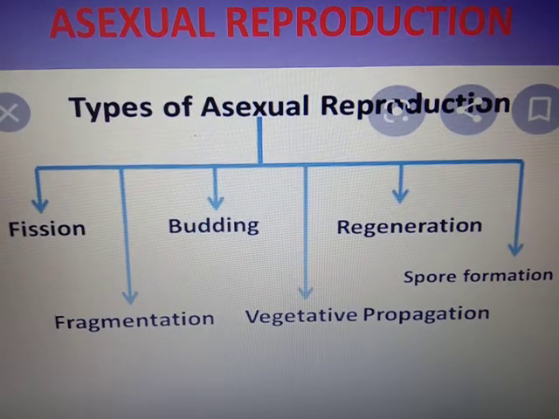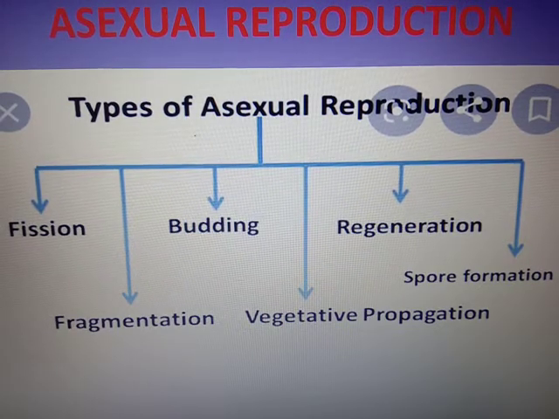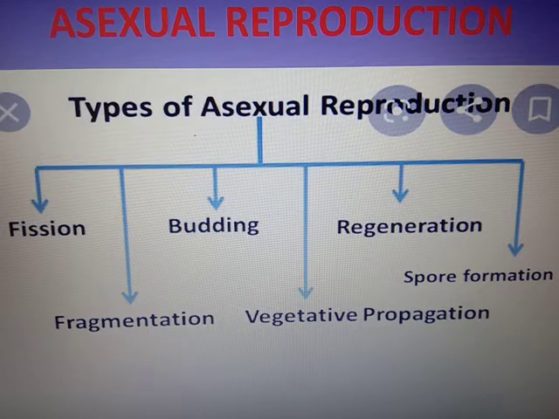Reproduction is of two types, sexual reproduction and asexual reproduction. Reproduction means continuity of generation occurs only through reproduction. Reproduction is a biological process. In asexual reproduction, a single parent is required. There is no fusion of gametes in asexual reproduction. Asexual reproduction is classified into different types: fission, fragmentation, budding, vegetative propagation, regeneration, and spore formation. These are all examples of asexual reproduction.